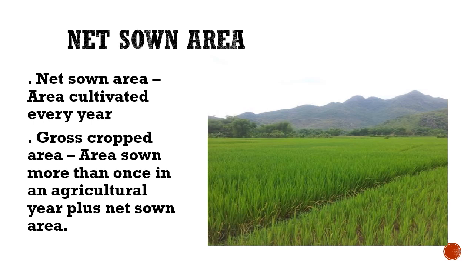Suppose net sown area of one region is 6 hectares, 2 hectares of which is cultivated twice, meaning 6 plus 2 hectares. So 8 hectares of land of that region is gross cropped area.